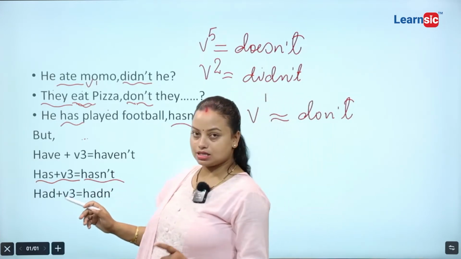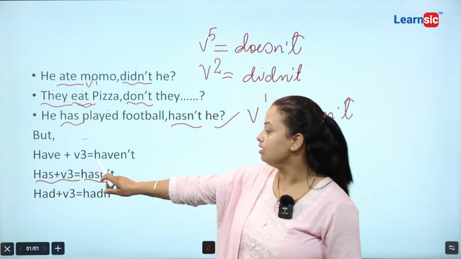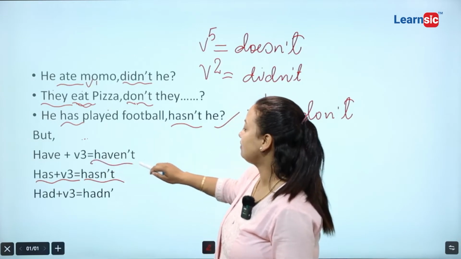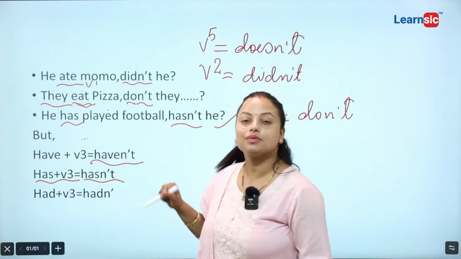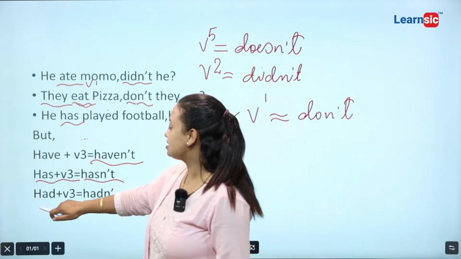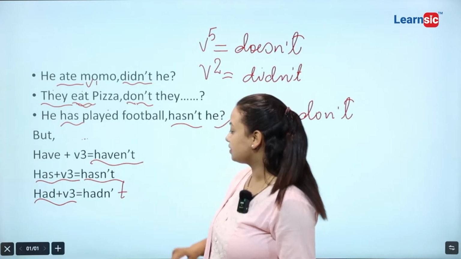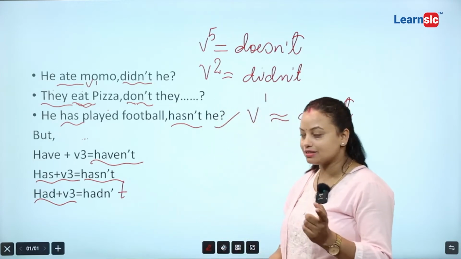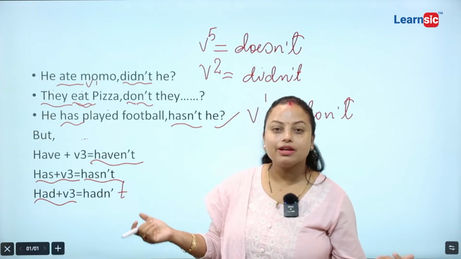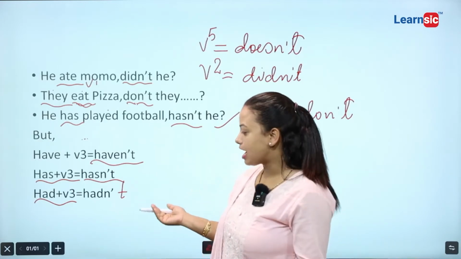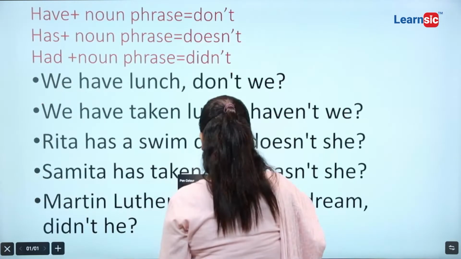Now, but have plus verb 3. If there is have plus verb 3, then you have to write down haven't. If there is has plus verb 3, you have to write hasn't. If there is had plus verb 3, you have to write hadn't. Okay, you have to write hadn't. Have plus verb 3, haven't. Has plus verb 3, hasn't. And finally, had plus verb 3, hadn't. Okay.